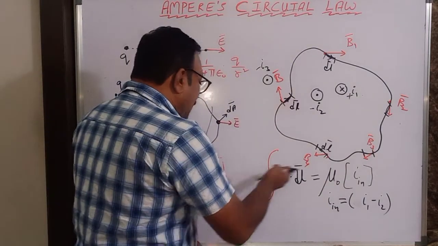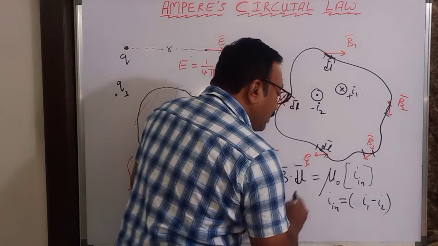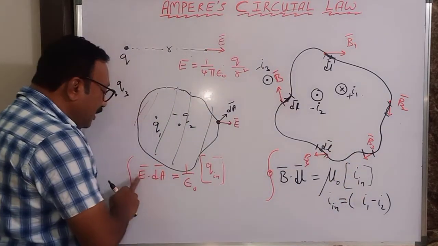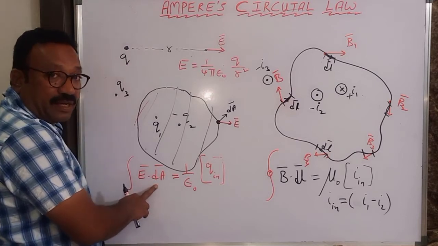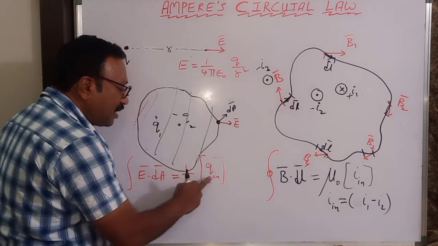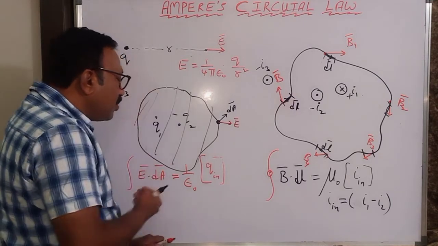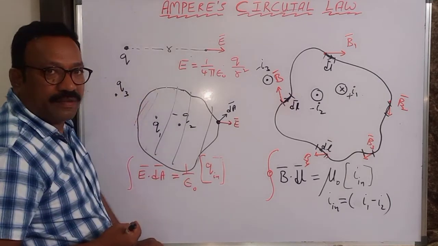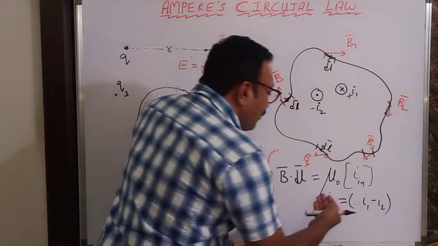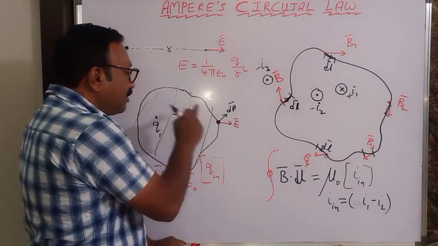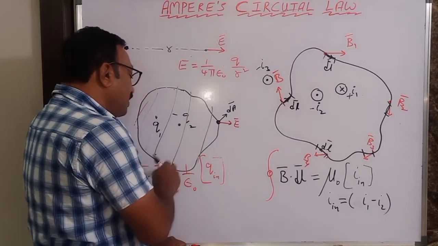So integral B dot dl is mu naught times the current inside. And integral E dot dA is equal to 1 by epsilon naught times the charge inside. Because you are talking about electric field, you have 1 by epsilon naught. Because I am talking about magnetic field, I have mu naught. Because the charges are producing this electric field, therefore the charges are taken.